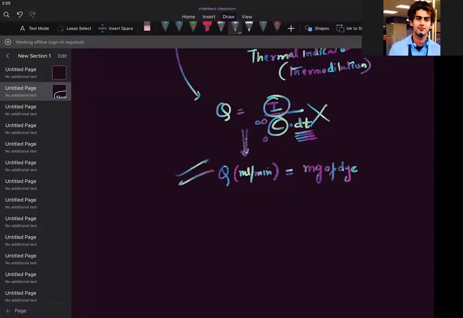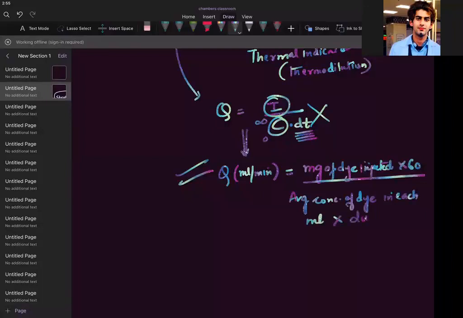Q in ml per minute is equal to mg of dye injected into 60, divided by the average concentration of dye in each ml, into the duration of the curve in seconds.